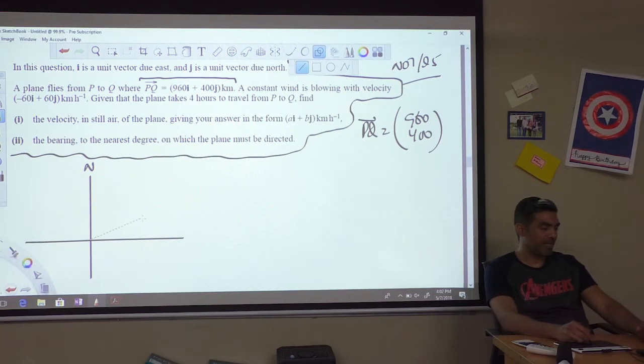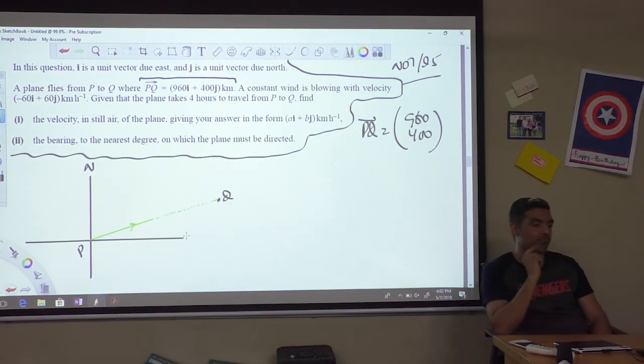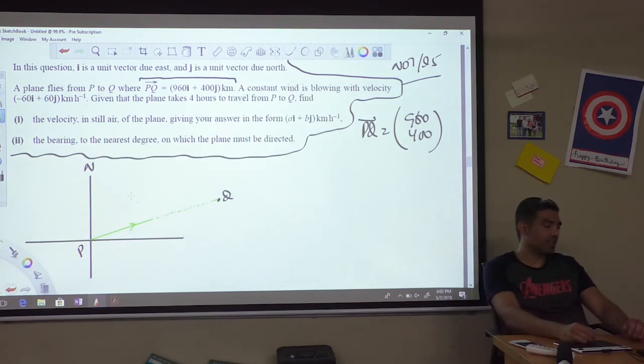If I were to draw 960i and 400j, it should be something like this, in this direction. So if P is here, then Q is somewhere here. This is the direction of PQ, so vector PQ is 960i plus 400j.